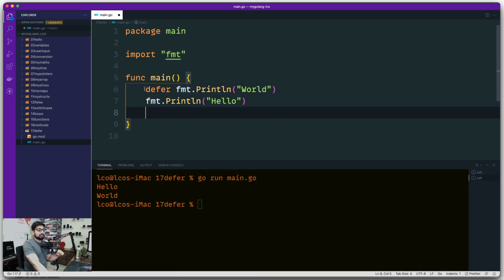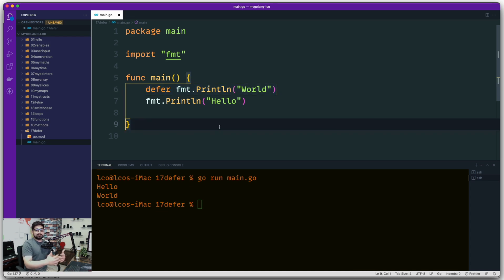But since you have mentioned the keyword defer, it's going to say, hey, I'm not gonna work. Basically this means that wherever you put the defer, it just cuts this line up here and places it just before this last curly brace. You can assume that imagination is really the best thing that can ever happen in programming. So just imagine the moment you write this defer keyword, this line gets cut out and placed just above this last curly brace. So this is what is going to give you a little bit of a sense of how the defer actually works.